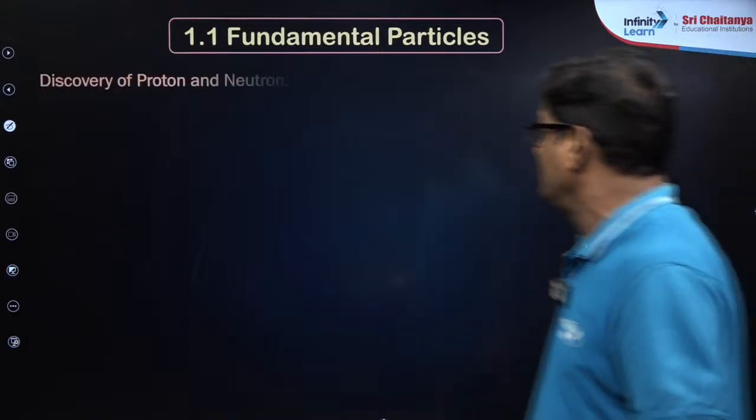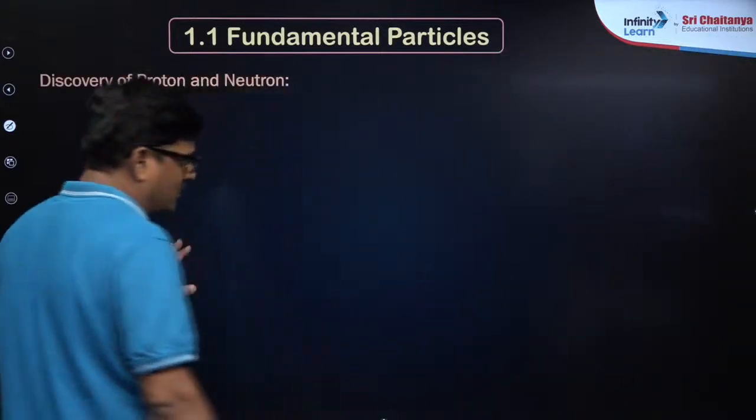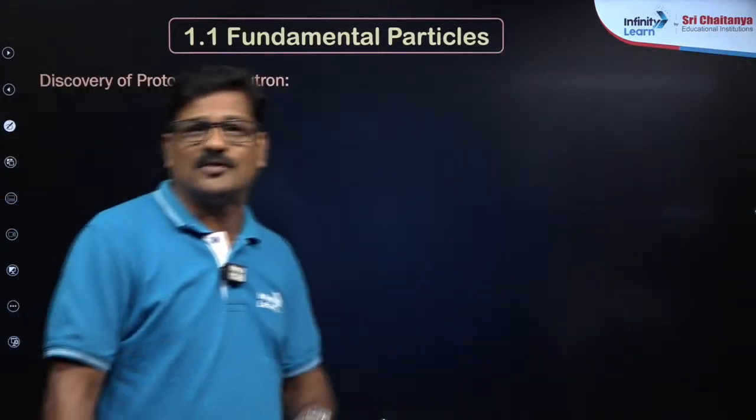Let's move ahead. So, discovery of proton and neutron. Who discovered proton, who discovered neutron? Quickly give in the chat box. Come on, who discovered proton?